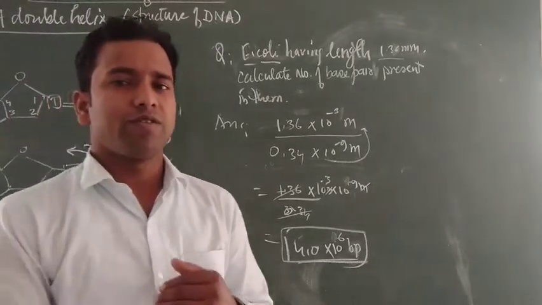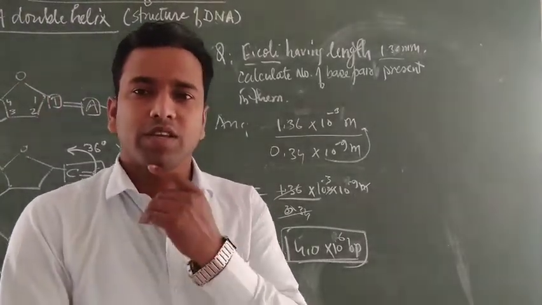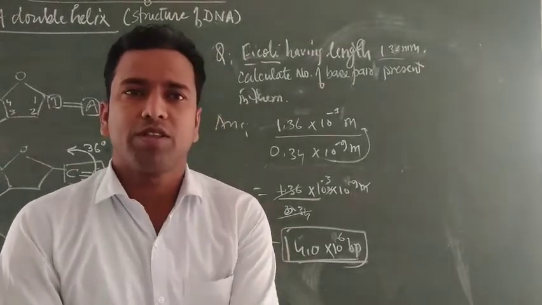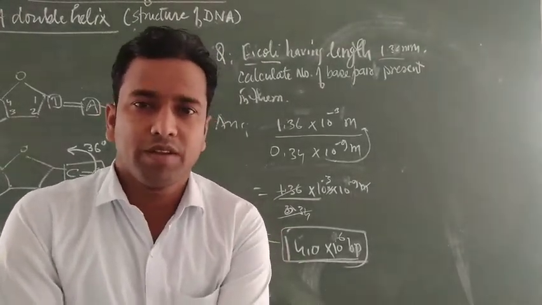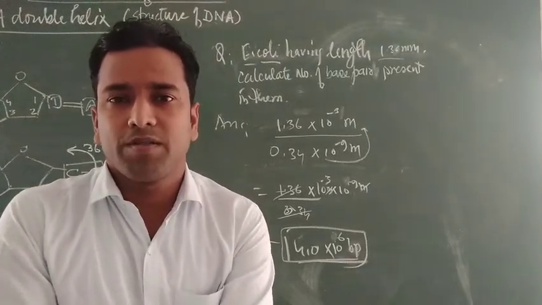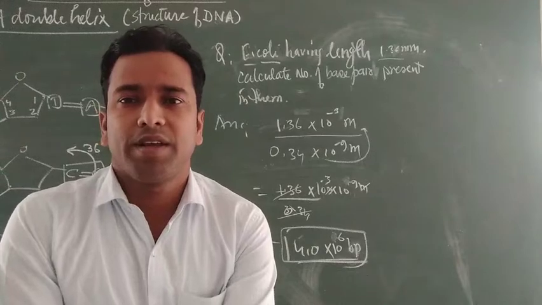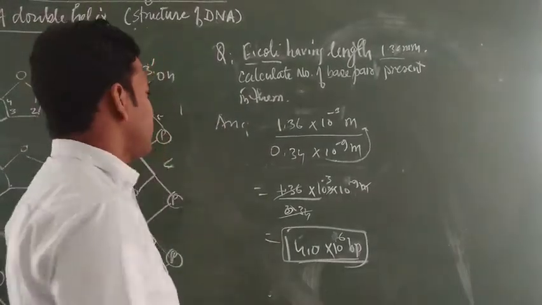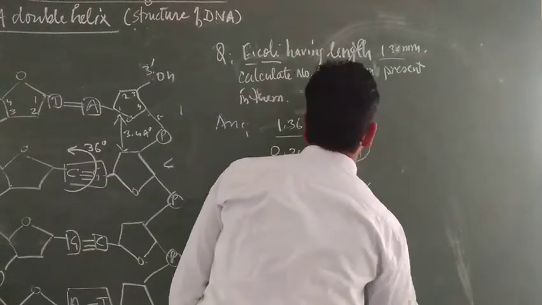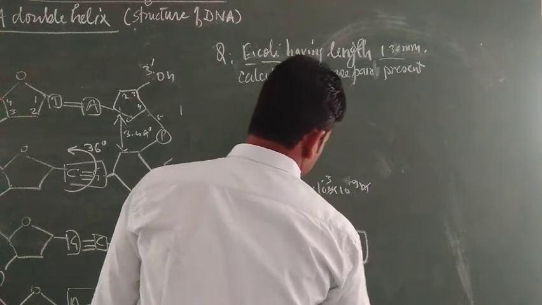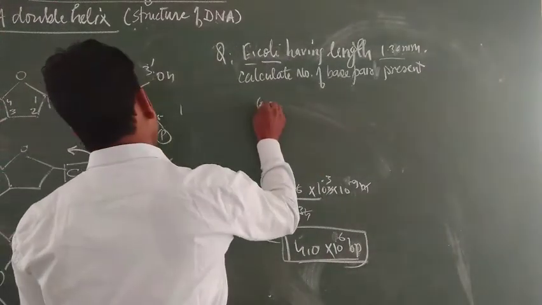One question for you students, write the question. If the number of base pairs present in the human genome is 6.6 times 10 to the power 9 base pairs, calculate the length of DNA. You can calculate it, but let us see how the length of human DNA can be calculated.